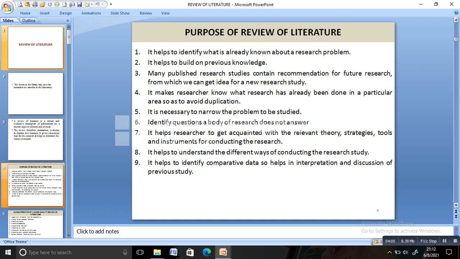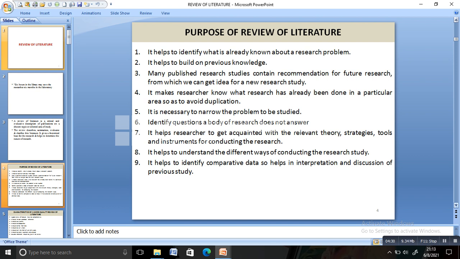You can narrow the problem to be studied and identify the questions a body of research does not answer. Then you can get knowledge about the theory, strategies, tools, and instruments for conducting the research. What are the things needed? What instruments are needed? What tools are needed? What is the basic idea behind that?